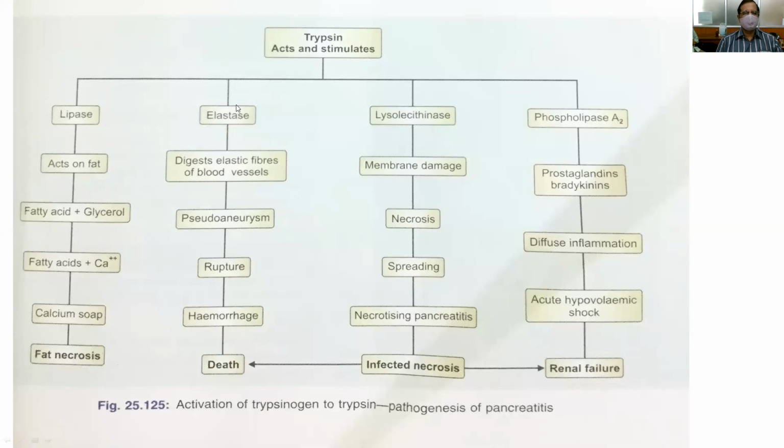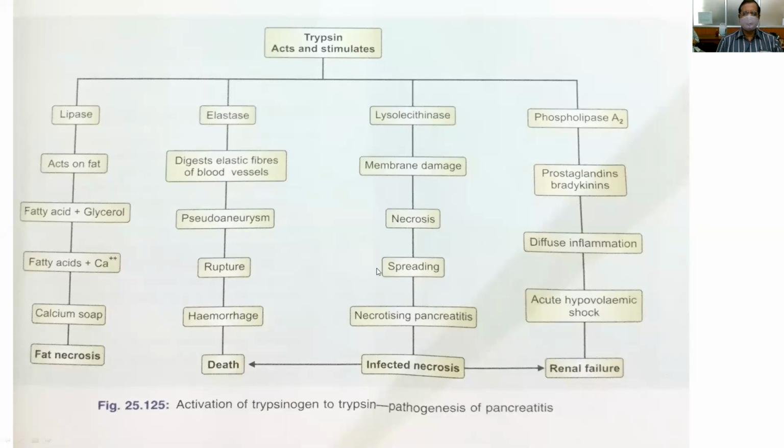Another enzyme, elastase, digests the elastic fibers of the blood vessels, so that the wall of the blood vessel becomes very weak, and it leads to pseudoaneurysm. Because of the weakening of the wall of the blood vessel, this pseudoaneurysm may rupture, producing hemorrhage and death. And lysolecithinase causes membrane damage leading to necrosis and spreading.